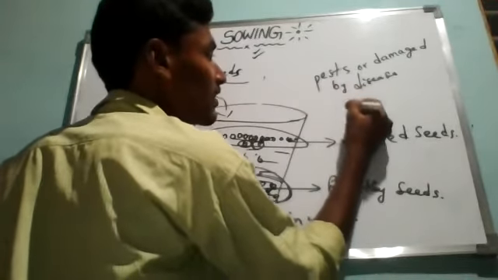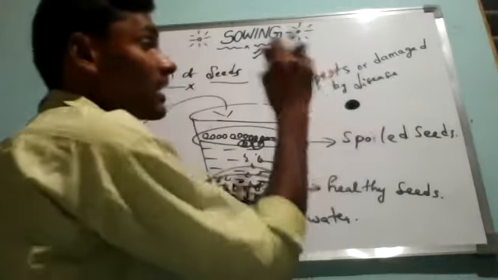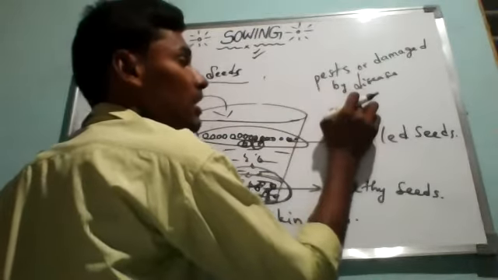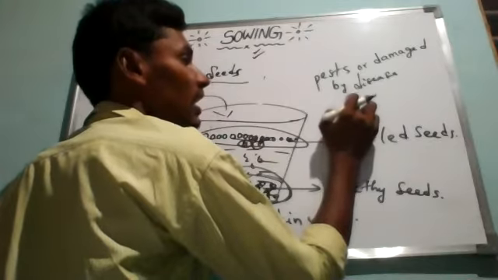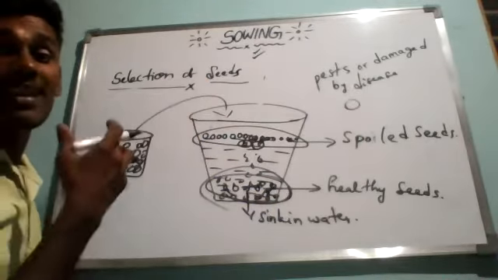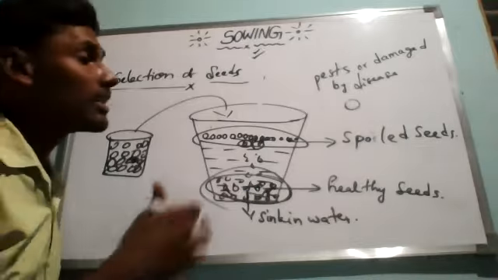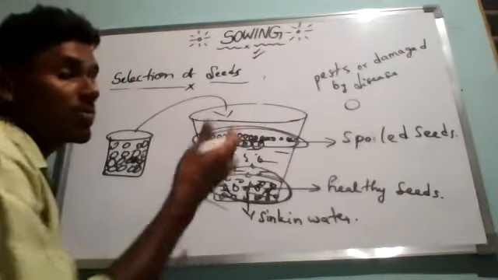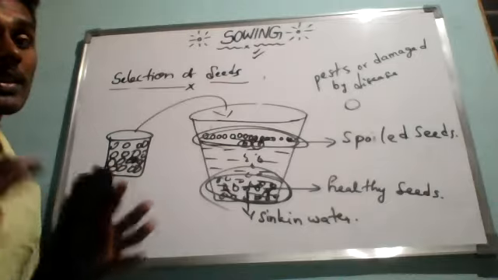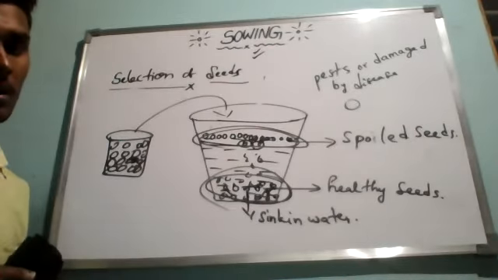Before it is a healthy seed, it will be looking like this, but it will be eaten by some kind of pests or damaged by some kind of diseases. So only the outer shell will be present and inside it will become hollow, which means they will become light and hence they will come to the top of the water, meaning they will float on the water.